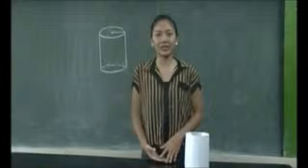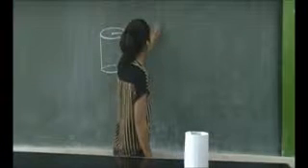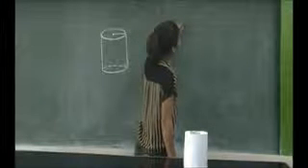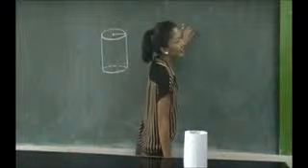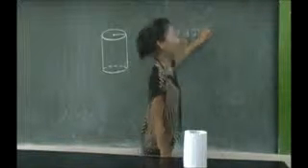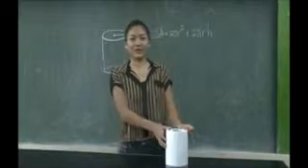As we know, the formula in getting the surface area of the cylinder is SA equals 2 pi r squared plus 2 pi r h. Where did 2 pi r squared come from?